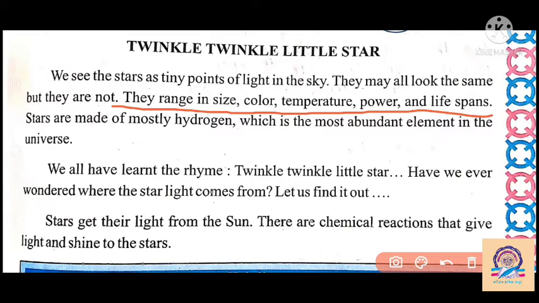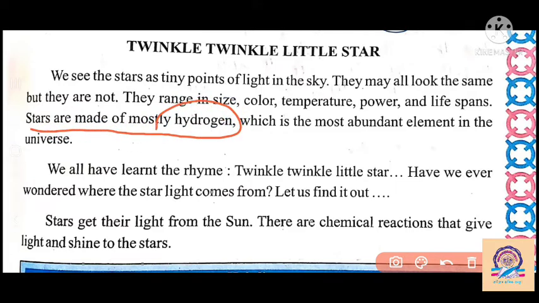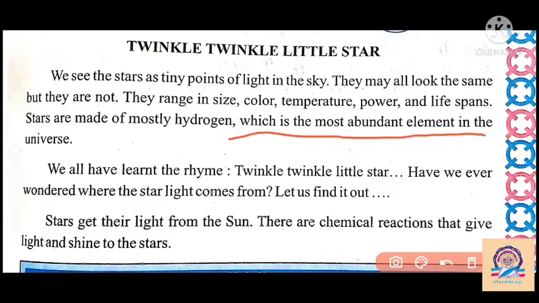New stars are made and old stars are destroyed. Each and every star has some lifespan, and stars are made mostly of hydrogen gas. We know that hydrogen and helium are light gases, so we find hydrogen and helium in the upper altitudes. So the stars are made of hydrogen gas, which is the most abundant element in the universe.